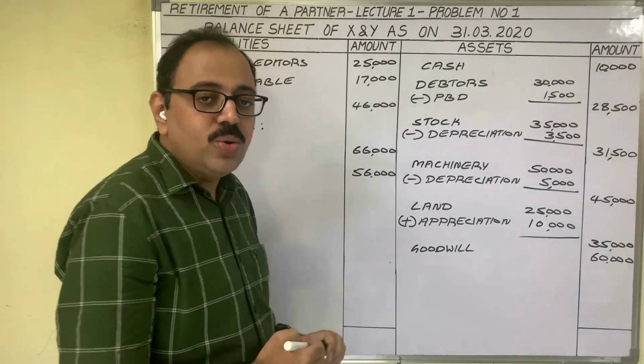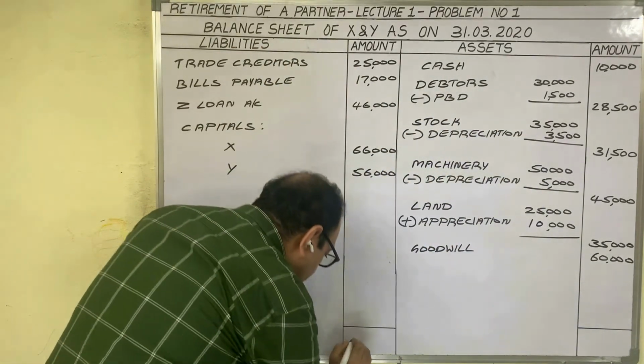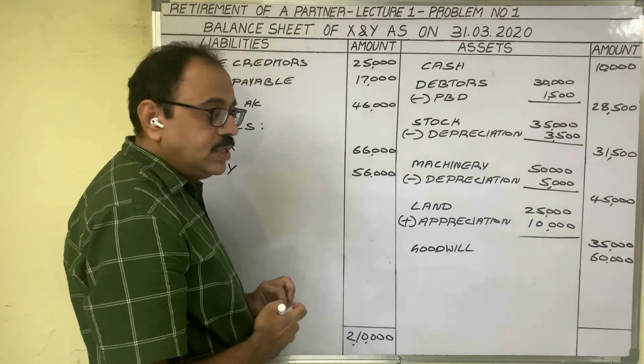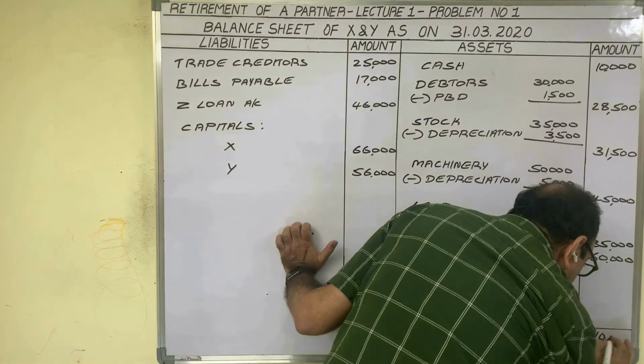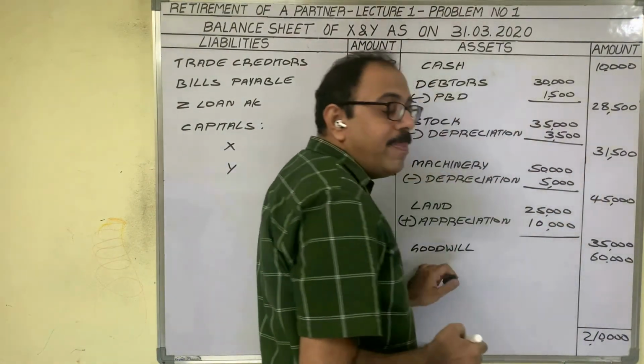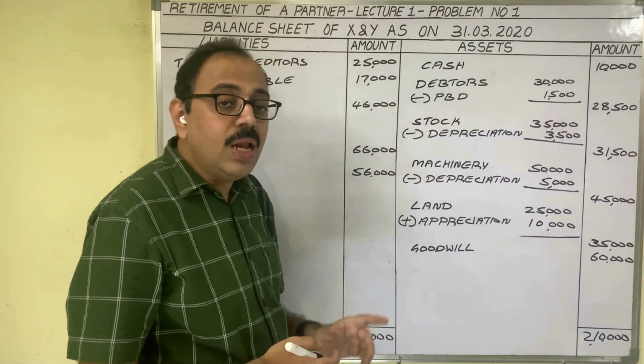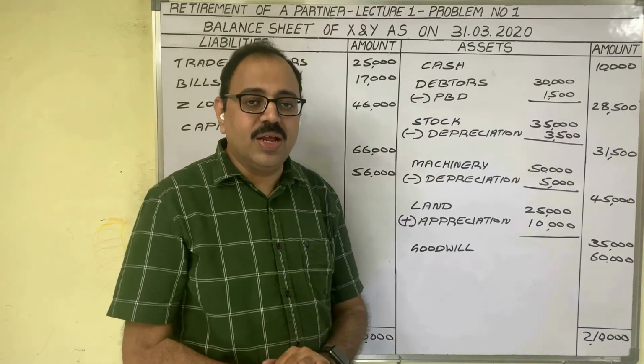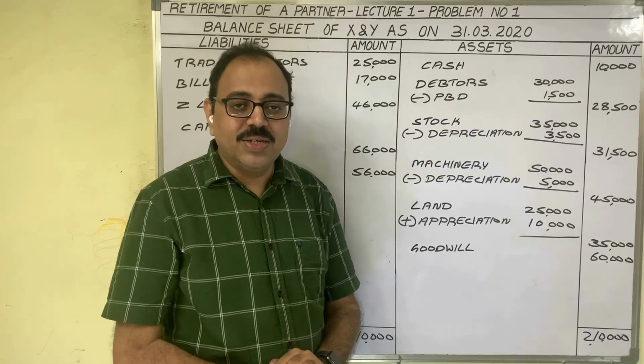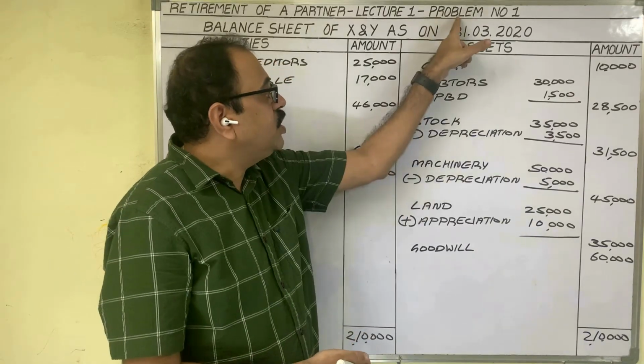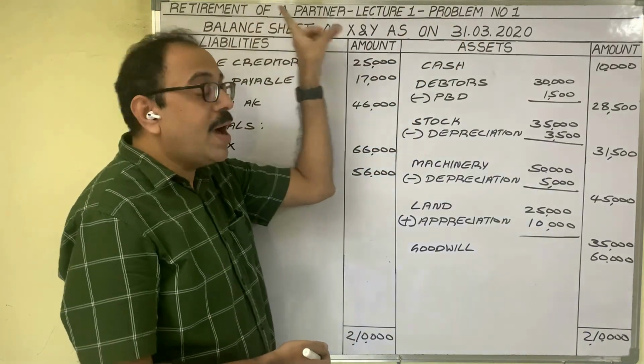Find out the totals on two sides. Liabilities total is 2,10,000 rupees. Asset side also the same total comes. Thus, in the balance sheet, liabilities total and assets total should be equal. Then only our problem is correct. So this is all about the first problem from the retirement of a partner topic.